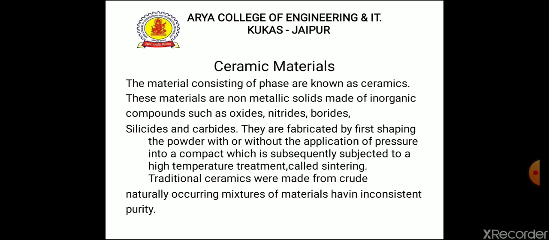Now, ceramic materials. The materials consisting of phases are known as ceramics. These materials are non-metallic solids made of inorganic compounds such as oxides, nitrides, borides, silicates, and carbides. They are fabricated by first shaping the powder with or without the application of pressure into a compact which is subsequently subjected to a high temperature treatment called sintering.